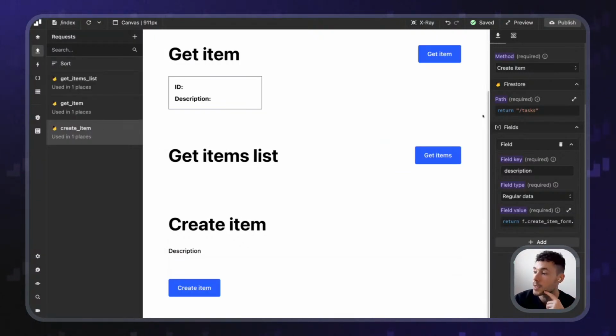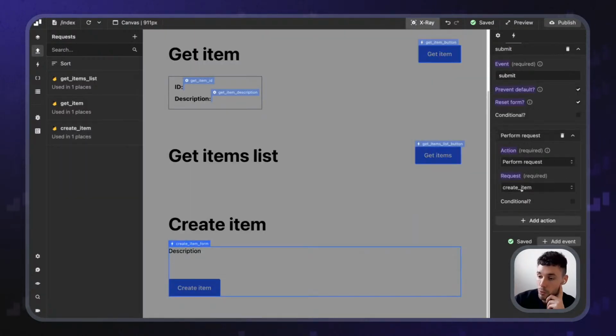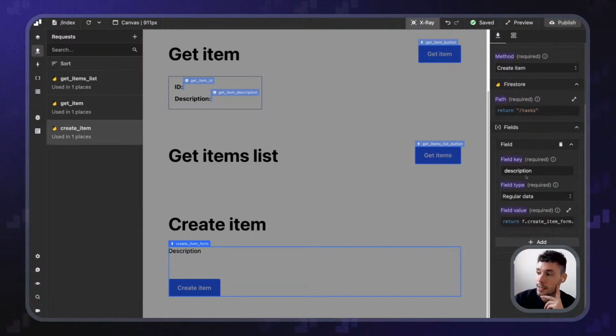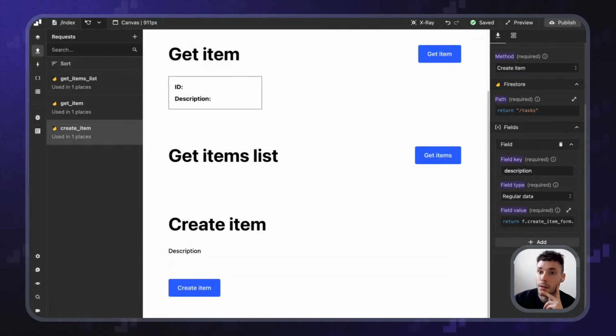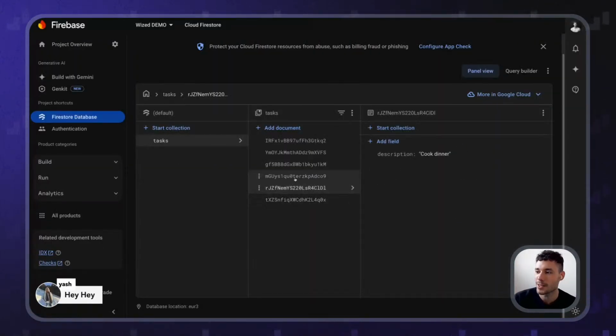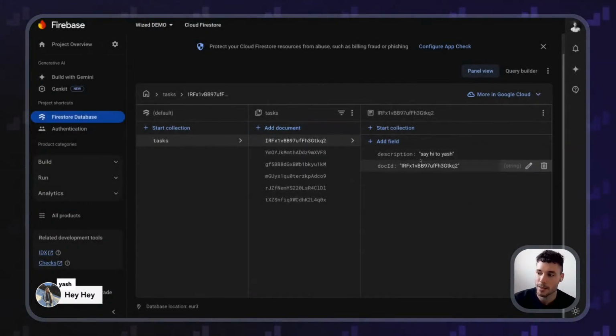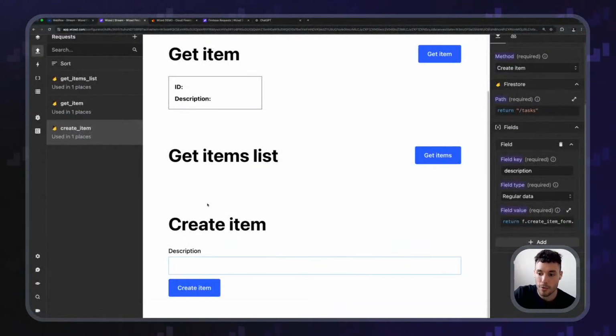So let's do it. I think that we're good because the form is already set up. When we submit it, we perform the create item request, and the create item request is getting the description field from f.createItemForm.description. Let's try it. Okay, new description, whatever. I'm going to say hi to Yash, like that. So if I submit it, you will see how there's a new document here. The first one in this case was created immediately just by submitting that form, right?